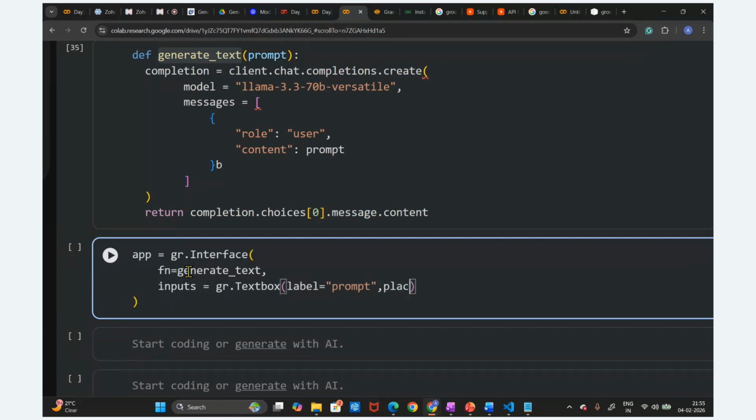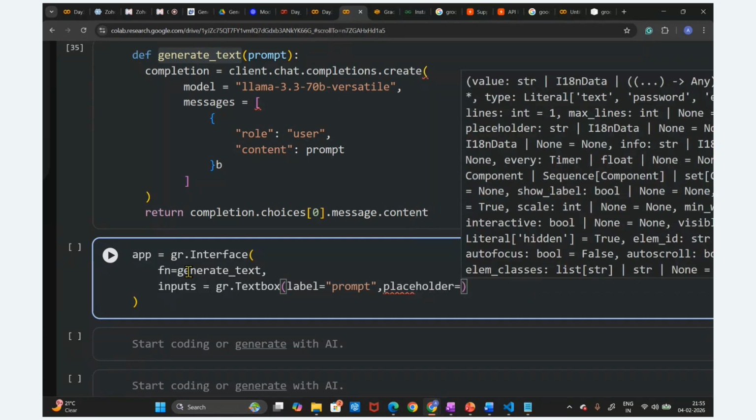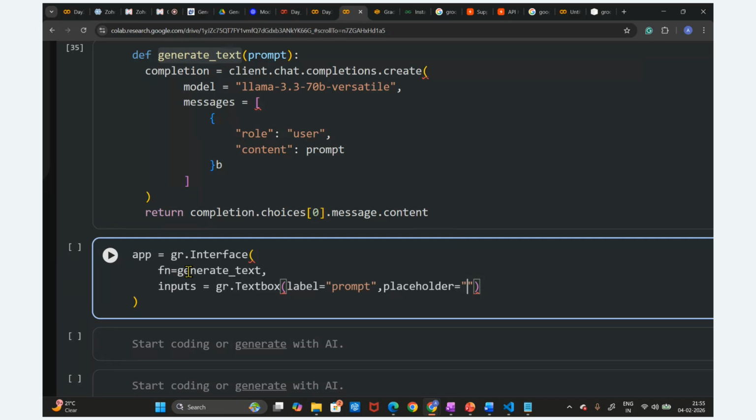The placeholder is there so that the user can understand. Here I'm going to provide "ask me anything." So we provide the label as "Prompt," "Enter the prompt," and in this prompt you can ask anything. This is the input.